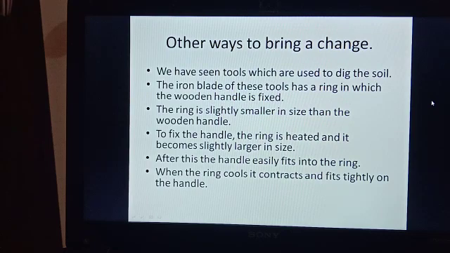So what we have to do is heat that ring. When you heat a metal, it expands. It becomes bigger in size, larger in size, right? Then you can fix it to the handle. And when the ring cools down, when the metal cools down, it contracts. It becomes small again and fits to the wooden handle, right? So this is how the metal piece is fixed to a wooden handle, and that tool can be used for digging the soil.